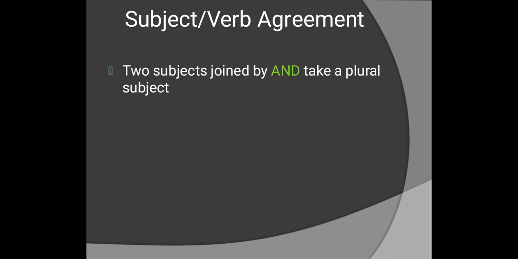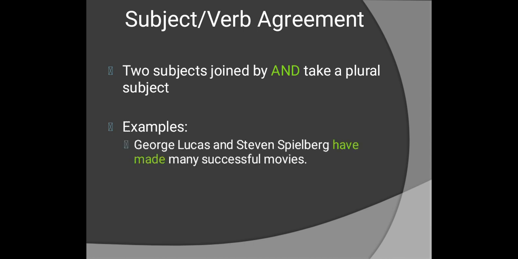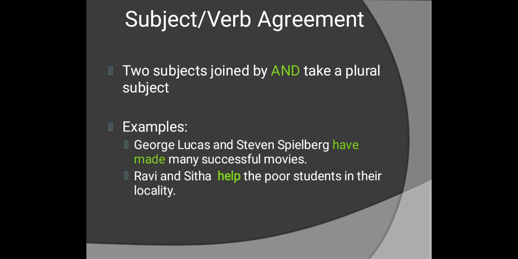Here also you can see two subjects joined by and take a plural verb. Examples are: George Lucas and Steven Spielberg have made many successful movies. Ravi and Sita help the poor students in their locality.